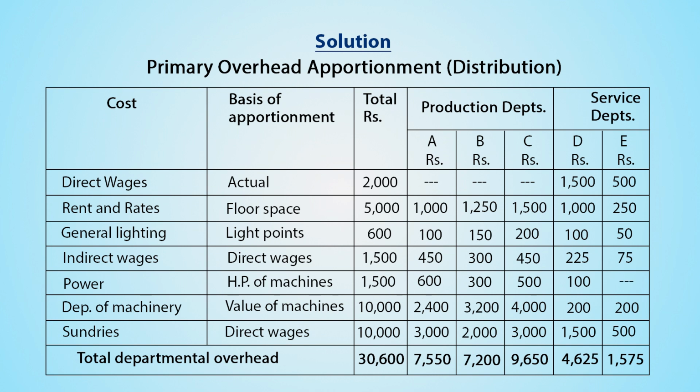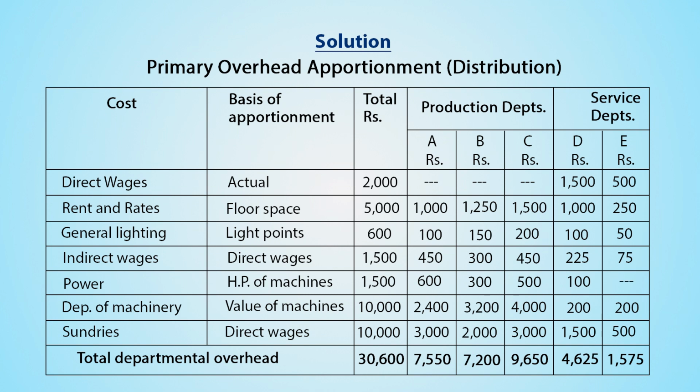Sundries given is rupees 10,000. It is to be allocated based on direct wages. So, for production departments A, B and C, it comes to rupees 3000, 2000 and 3000 respectively, whereas for service department D, it comes to rupees 1500 and for service department E, it comes to rupees 500.